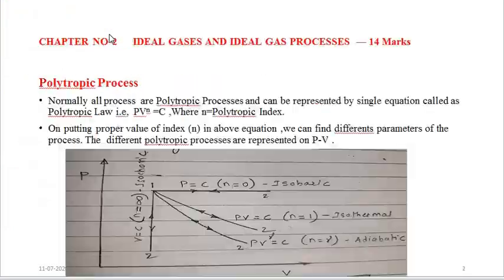So what is the representation of this constant pressure process? That is a horizontal line, because pressure is constant and volume is changing. So this is the representation of the constant pressure process, where P is equal to constant and the value of n is equal to 0.